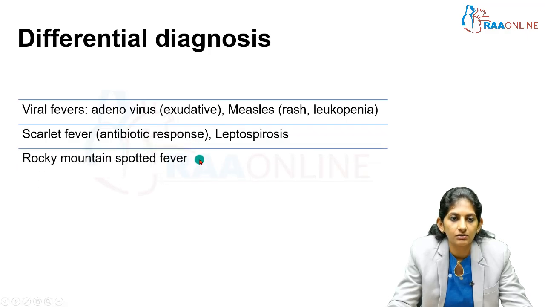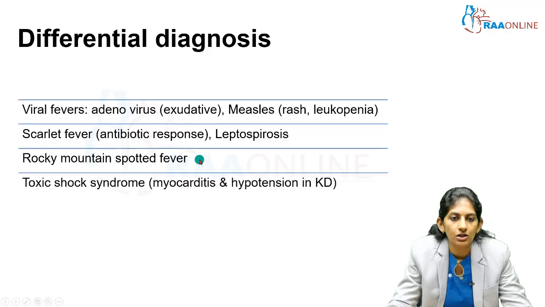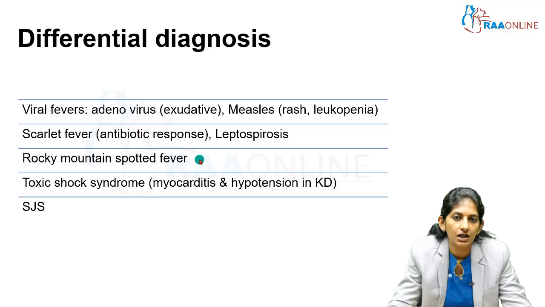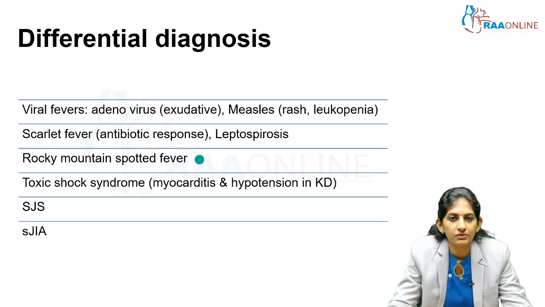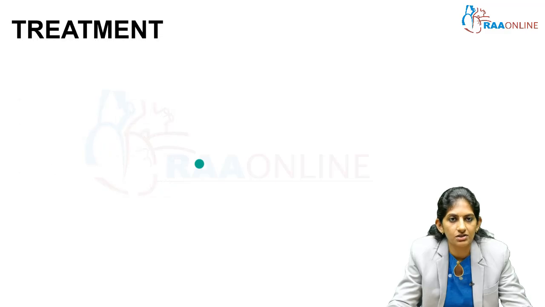Rocky Mountain spotted fever, toxic shock syndrome, sometimes Stevens-Johnson syndrome can also present because of the typical rash involvement, and systemic JIA, fever, rash, arthritis, isn't it? So systemic JIA should also be considered as a differential diagnosis.